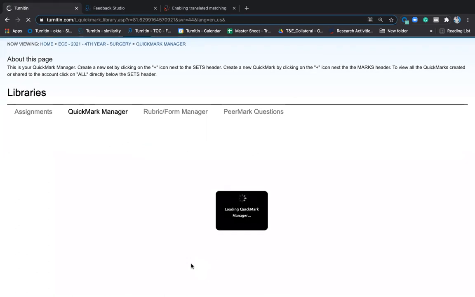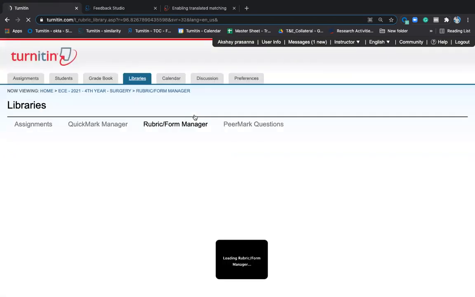This quick mark section will help you to create your own set. For example, I am a faculty of surgery. I have certain comments I usually use for my students. So I can create these quick marks here. There is the rubric manager, which will help you to create rubrics also. Right now, I'm using certain rubrics for the user awareness. I'll show you that example. That rubric manager will give you a better example of how you want to grade your students. So rubrics can be defined in two ways. One is by scales, one is by criteria.